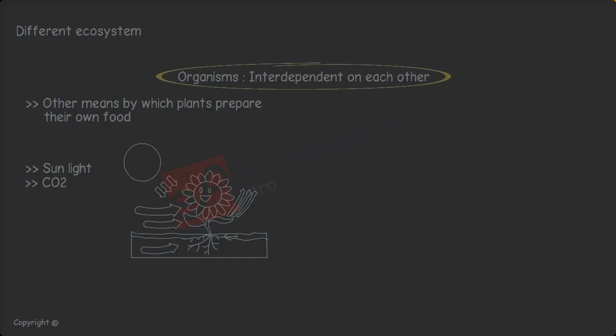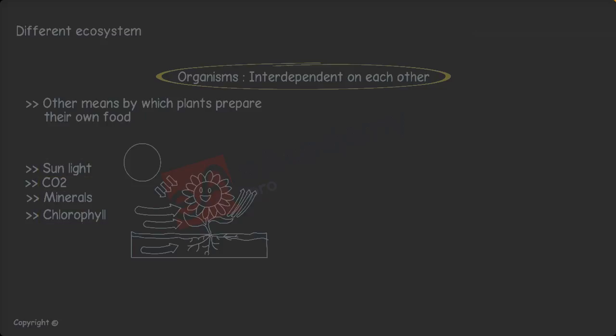Plants get water and minerals from the soil. Chlorophyll is a pigment present in the leaves of plants. By using sunlight, CO2, minerals, water and chlorophyll, plants prepare their own food.